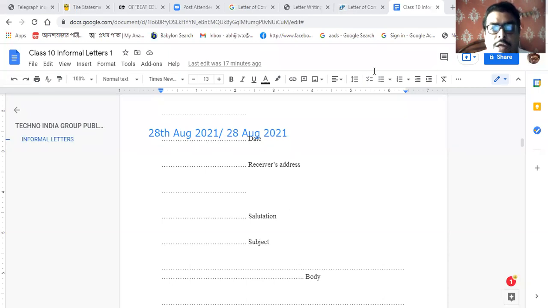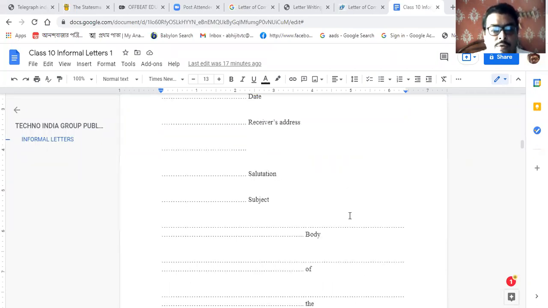Now we are coming to the salutation part. Sometimes we make some mistakes. After the receiver's address, you can use the subject, and after that the salutation.